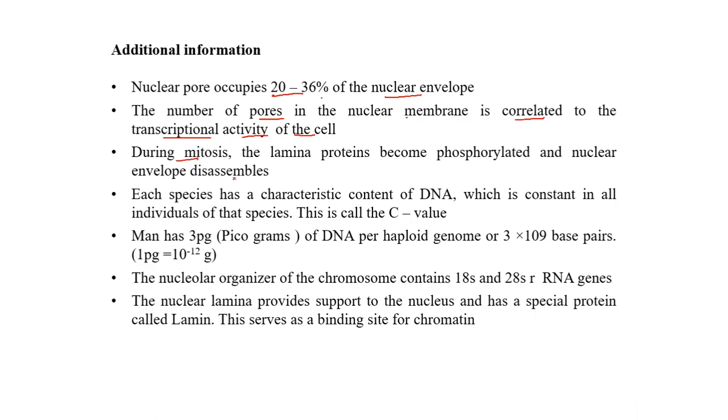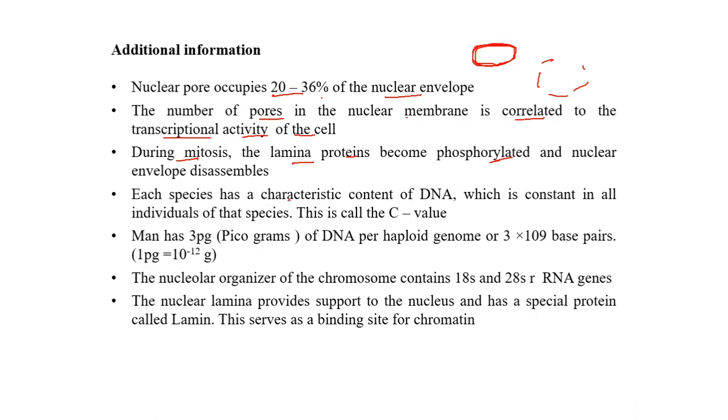During mitosis, the lamina proteins, what is the lamina protein? The inner membrane is surrounded by a 300 nanometer thick layer, that is the lamina. It supports the lamina protein, which becomes phosphorylated, and the nuclear envelope disassembles. So during cell division the nuclear membrane will disappear.